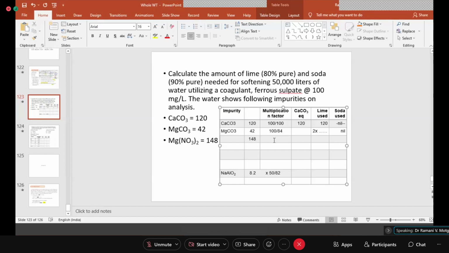Magnesium nitrate is I think 148 only, 100. Yes, the mass is itself 148. Okay, so this will be 100 and this will be 50, I think. No, 42 and 84. Yes, ma'am, 50. Yes, ma'am. 1 and this will be 2, so this will be 50.